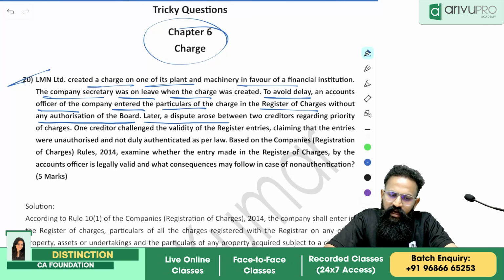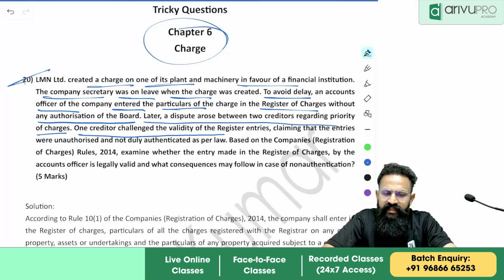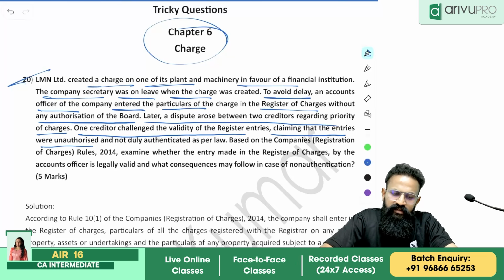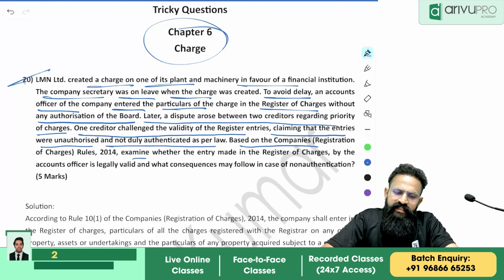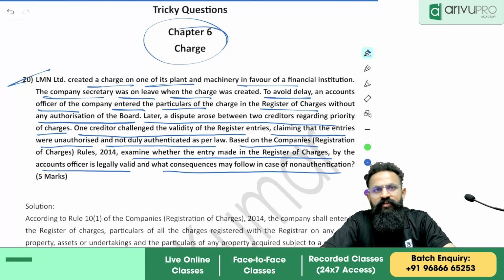Later, a dispute arose between two creditors regarding priority of charges. One creditor challenged the validity of the register, claiming that the entries were unauthorized and not duly authenticated as per the law. Based on the company's rules, examine whether the entry made in the register of charges by the accounts officer is legally valid and what consequences may follow in case of non-authentication.